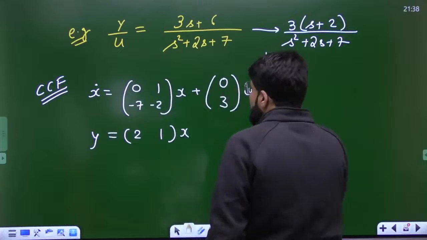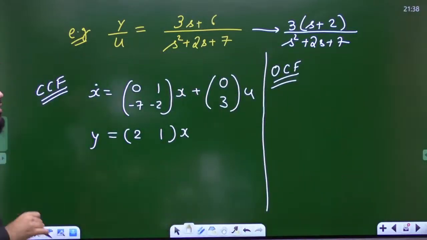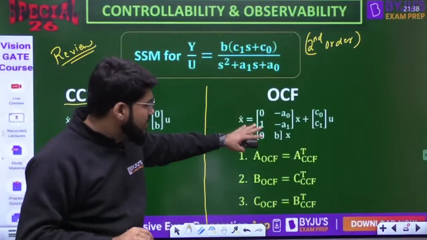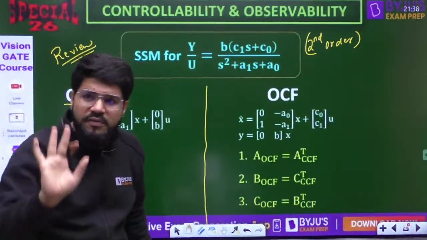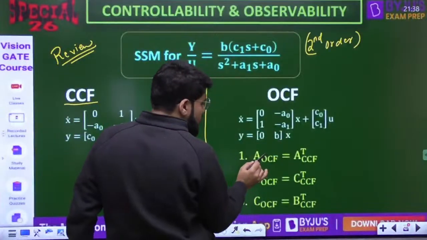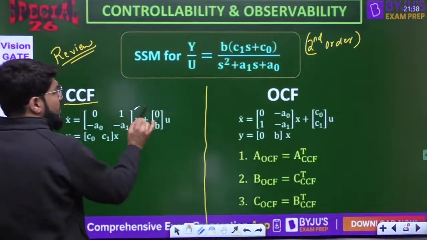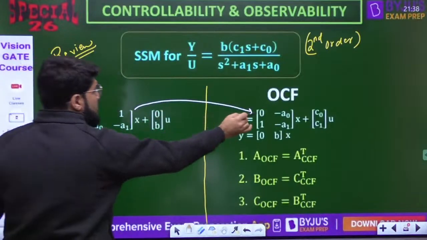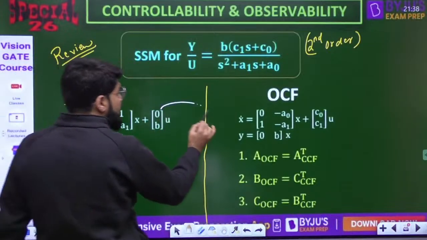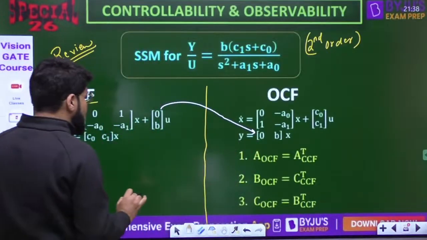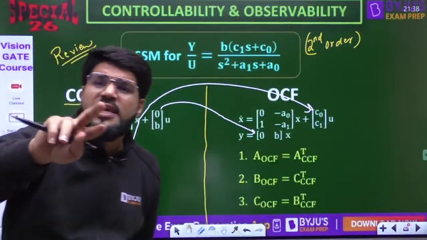Acha, for the same system, if you want to write down OCF, no need to remember this form separately. Just remember one thing: OCF is the observable canonical form, it will always be observable. And how to write down the OCF? Just remember these points. The matrix A of OCF is the transpose of this matrix. The row becomes the column: 0, 1; the second row becomes the second column, minus A0, minus A1. The matrix B transposed will go to the C place. The matrix C taking transpose will go to the B. So B and C, take the transpose and swap them.